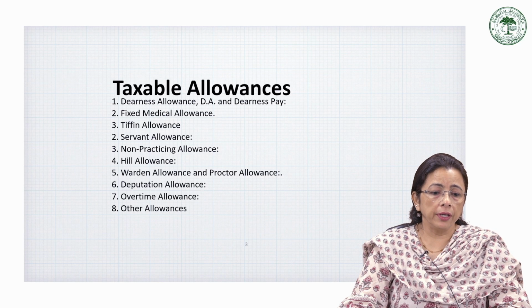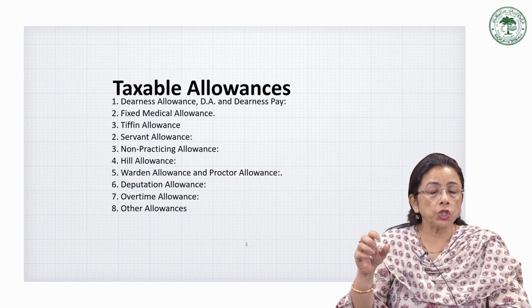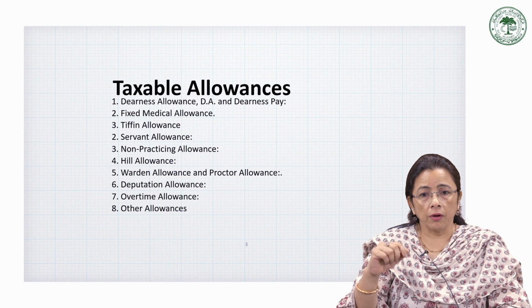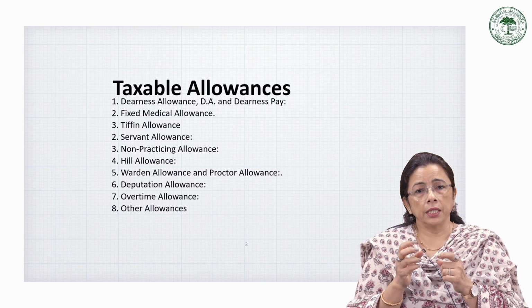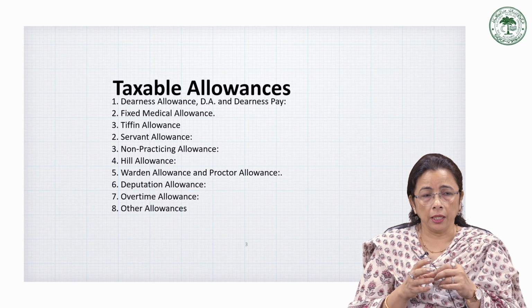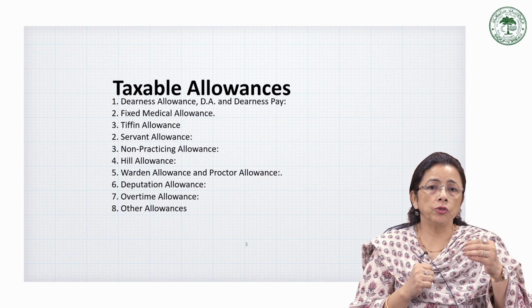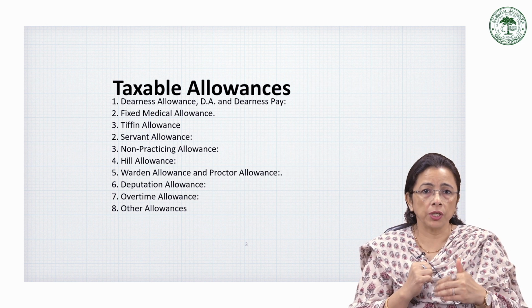Similarly, we have tiffin or meal allowances. This allowance is paid to meet the cost of lunch or tiffin or refreshment during the working hours, because if the company needs the employee to stay back, it wants that the employee should not waste time going home or somewhere else to have lunch and come back.